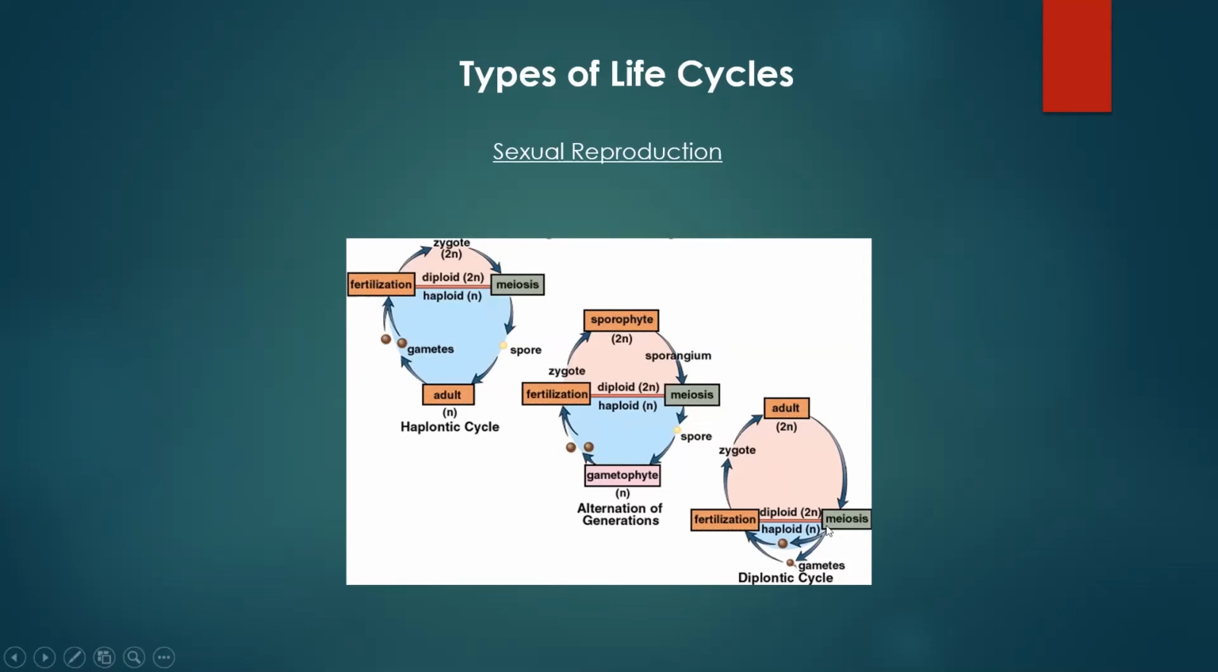This is a diplontic life cycle, meaning the adult is a 2N stage, and then we have a very brief haploid stage of the life cycle where you're just going to make gametes. And when these gametes are made, they fertilize each other and you make another 2N adult zygote.